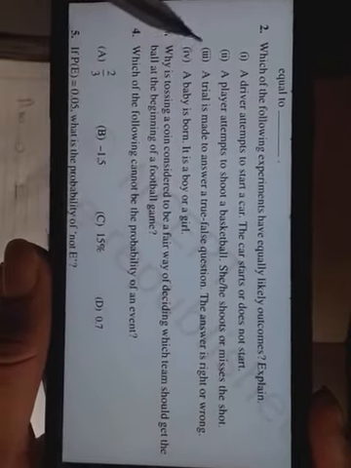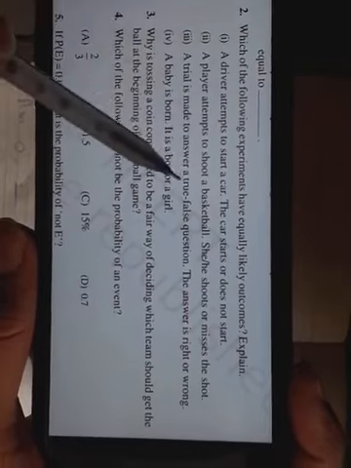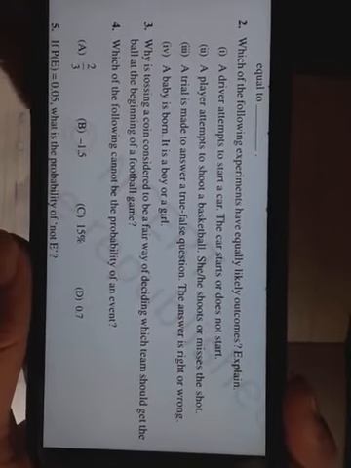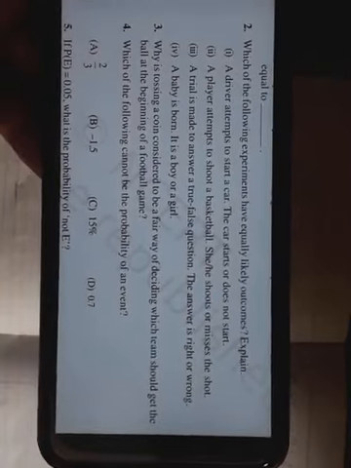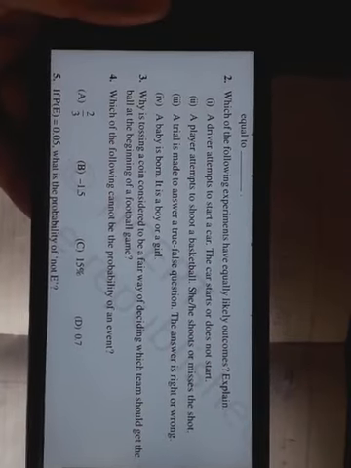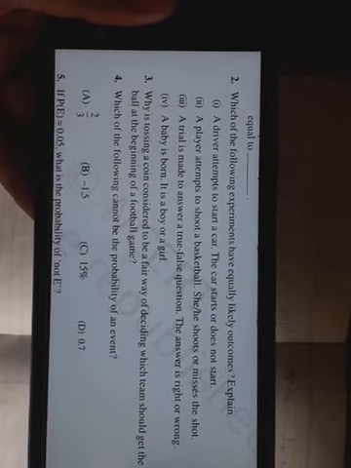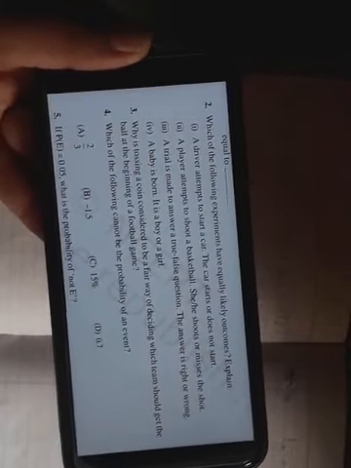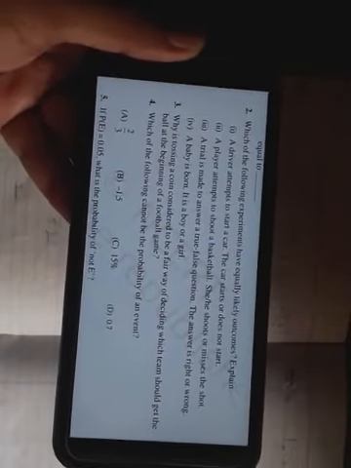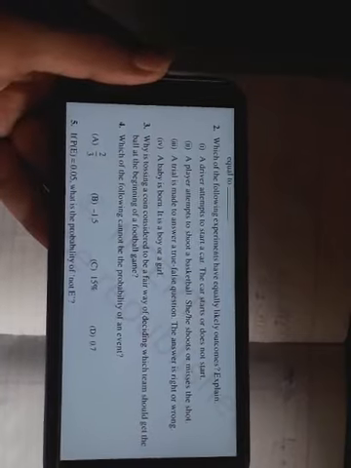Now the third one: a trial is made to answer a true or false question. The answer is right or wrong. A true or false question can come from anywhere. There are two options, so the answer may be right or may be wrong. We can say that it depends on the knowledge of the person.